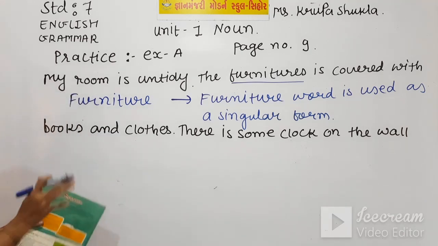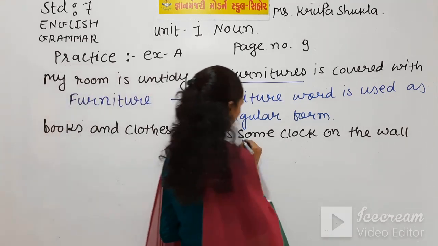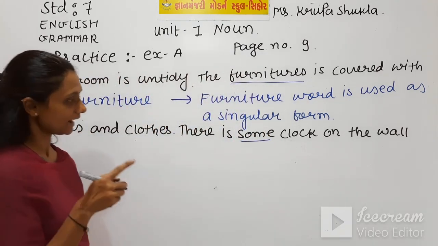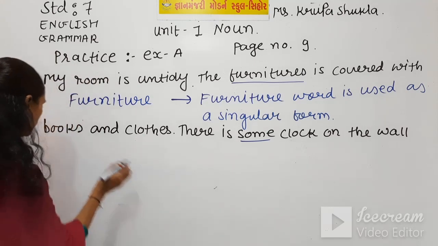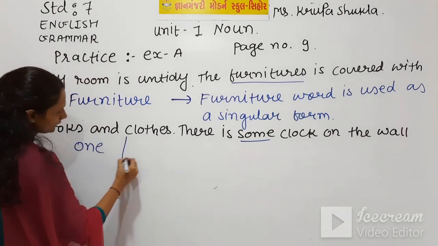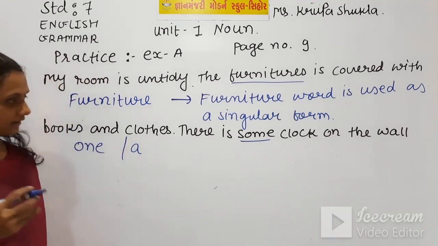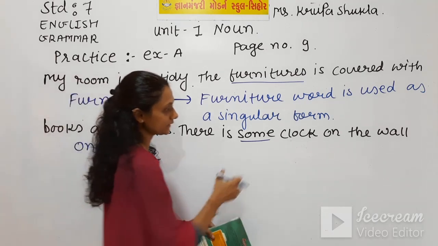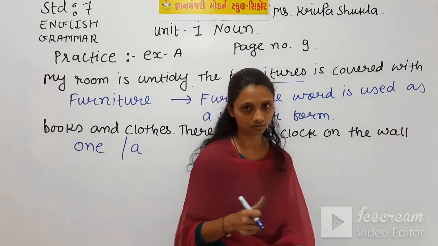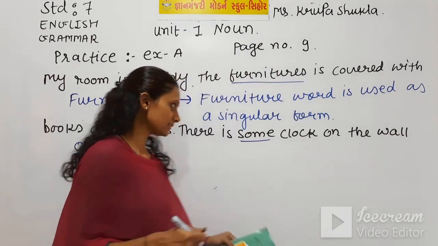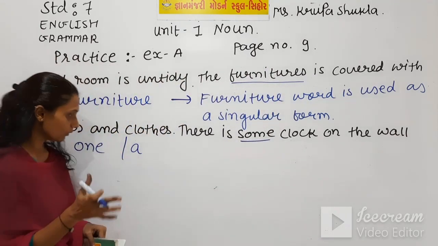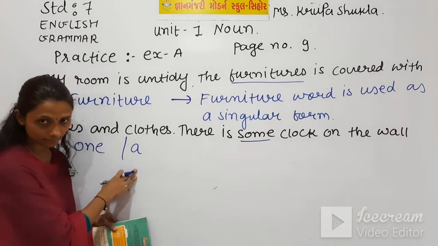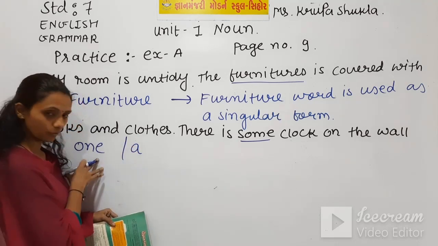Here books and clothes are okay. Here we have a wrong word, some. Now underline that word some, and instead of some you can use one or you can use article a. You can use either word, one or article a, because we are talking about a single cloth. That's why article a or one is used. Don't use these two together. Use either a or one.